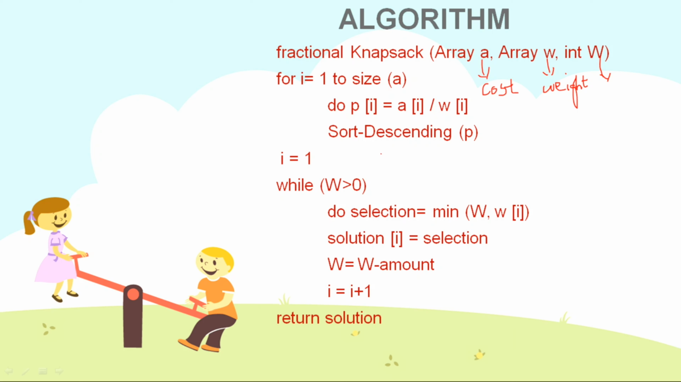After calculating the profit, I will put it in descending order. After that, I have to select which item has to be put in the bag. While selecting, we have to take the minimum: minimum of capital W and small w of i. This small w of i shows the weight of the item that you are going to take, and capital W shows the weight of the knapsack. This weight shouldn't exceed the capacity, so we are taking the minimum among these two.